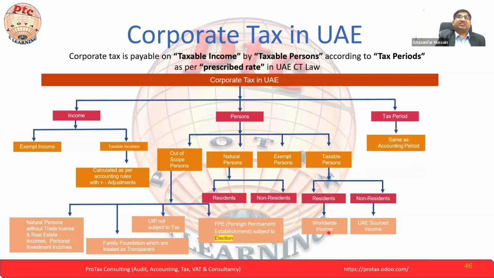Last, we said corporate tax is payable on taxable income by a taxable person according to the tax period. We already saw this topic in detail: the taxable person as per the accounting period, which is 12 months, or for a natural person the Gregorian calendar year, and for a juridical person as per the memorandum of association or articles. If a limited partnership, it is already mentioned in the partnership contract.